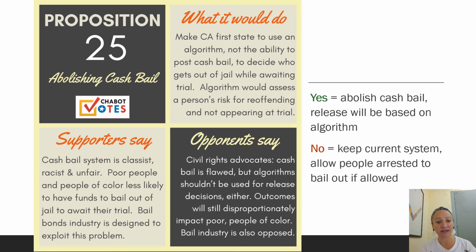They say that the bail bonds industry is basically exploiting people who aren't able to come up with those funds. Opponents say, and there's actually two different major groups that are opposing this. Some civil rights advocates are opposing Prop 25. They say, look, cash bail is flawed, but algorithms shouldn't be used for release decisions either. They say that the outcomes would still disproportionately impact poor people and people of color. And also the bail bonds industry itself is opposed. And I guess that's not a big surprise.